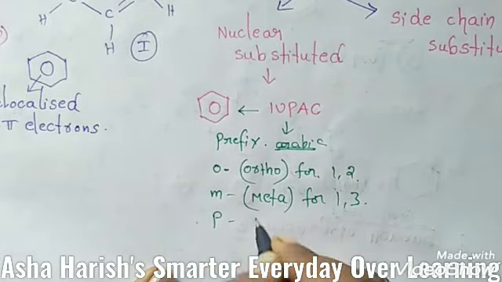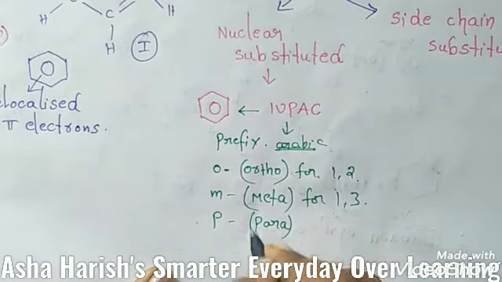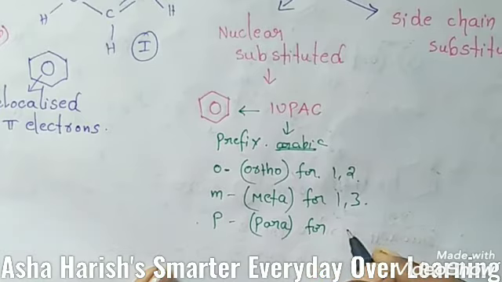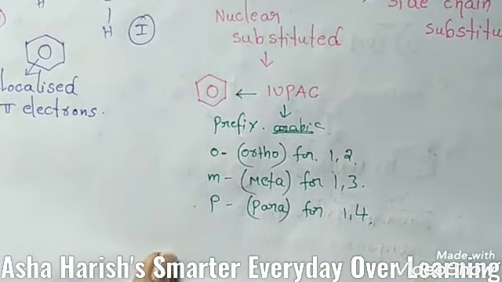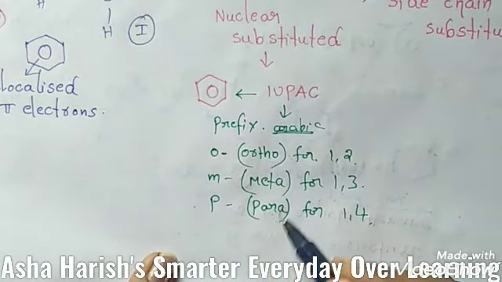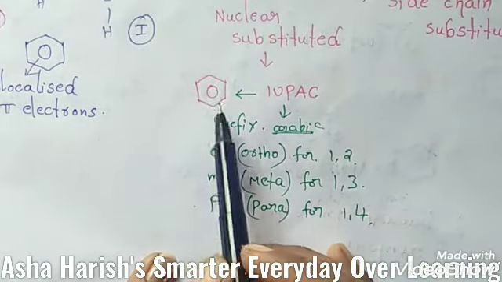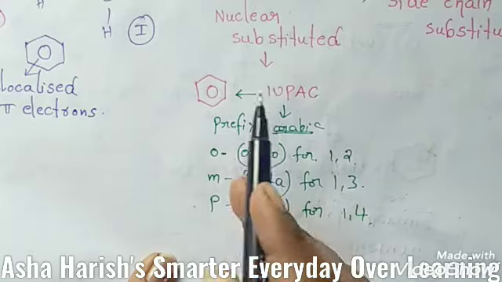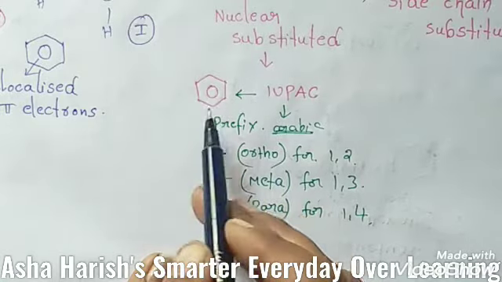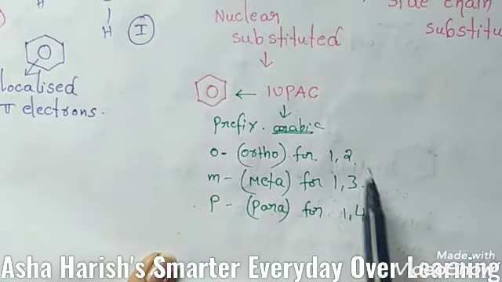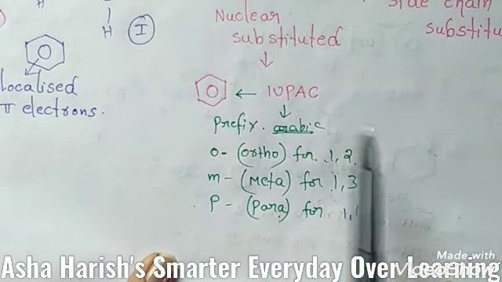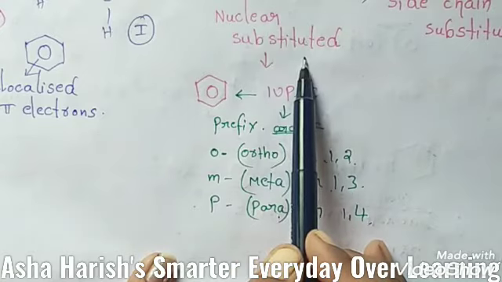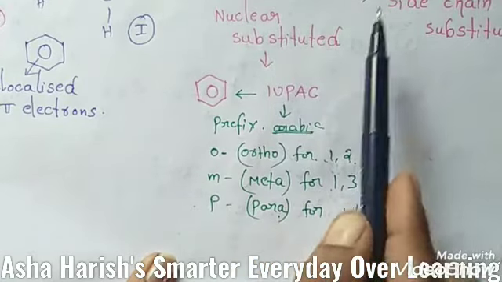Small p is for para, for the 1 and 4 positions. You should remember all of these: ortho, meta and para. For this benzene ring, the substituent is located at which carbon: positions 1,2, 1,3 and 1,4, ortho, meta and para. This is about the nuclear substituted part.